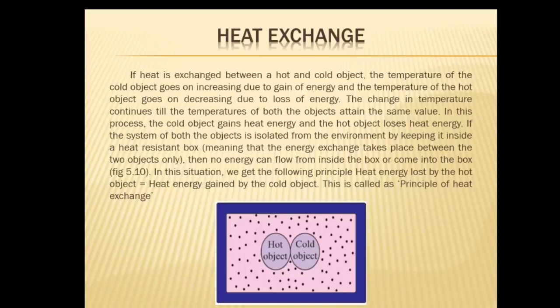If the system of both the objects is isolated as shown in the figure from the environment by keeping it inside a heat resistant box, meaning that the energy exchange takes place between the two objects only, then no energy can flow out of the box or come into the box. In this situation, we have the principle that heat energy lost by the hot object is equal to heat energy gained by the cold object. This is called the principle of heat exchange.